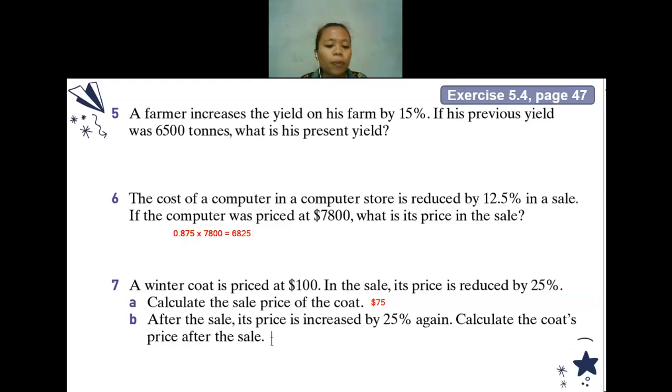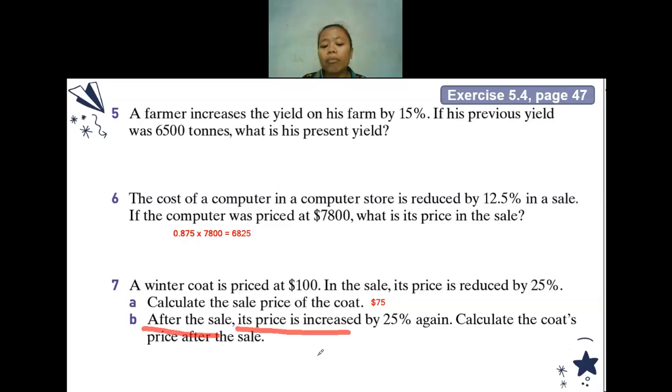After the sale, its price is increased by 25%. No, the answer is not 6,825. Read the question. After the sale, the price is increased. So it means the answer will never be less than 75 because it's increased.